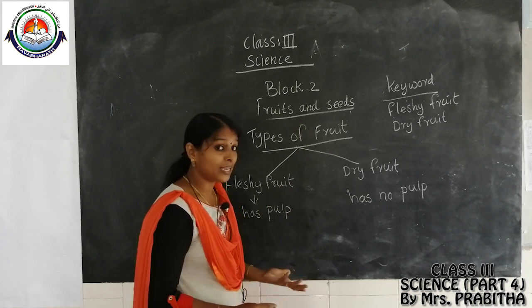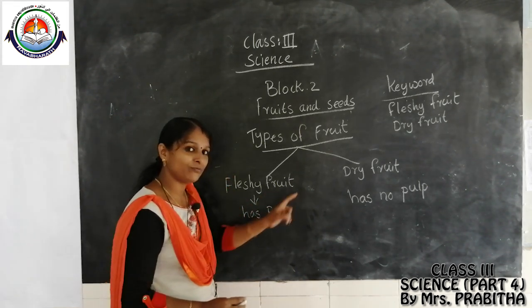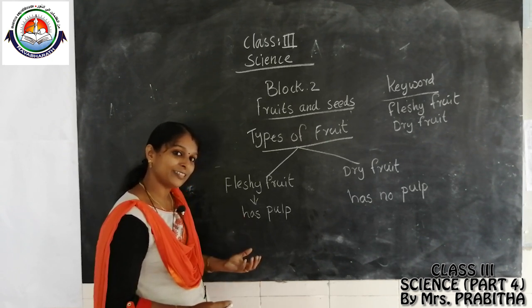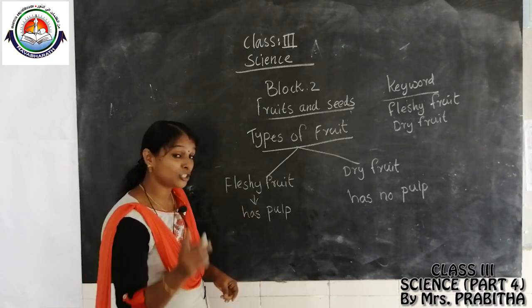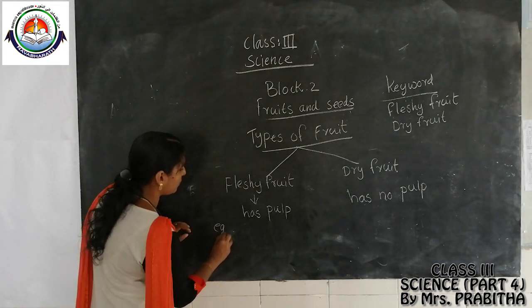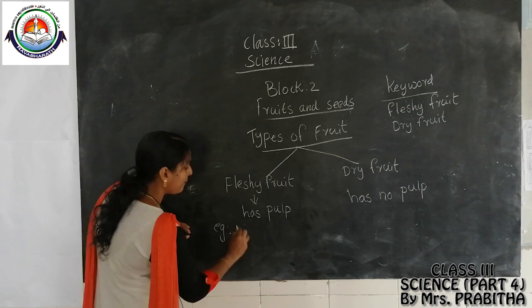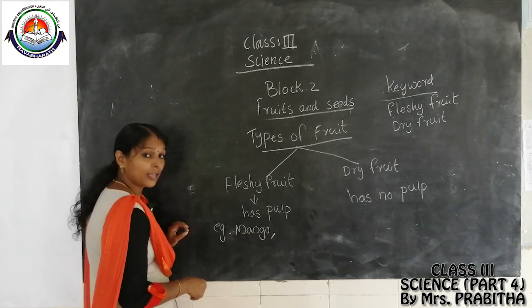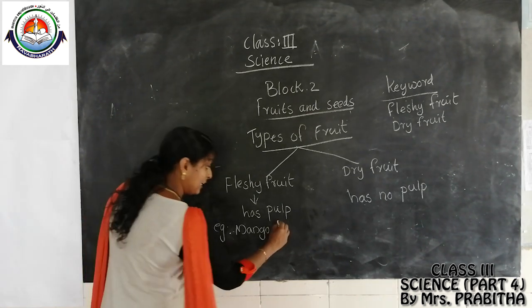Can you say any examples for dry fruit and fleshy fruit? What are the examples for fleshy fruit? Yes, one fruit I showed you. Which is that? Mango. Yes, an example for fleshy fruit is mango. Then any other examples? Yes, kiwi.